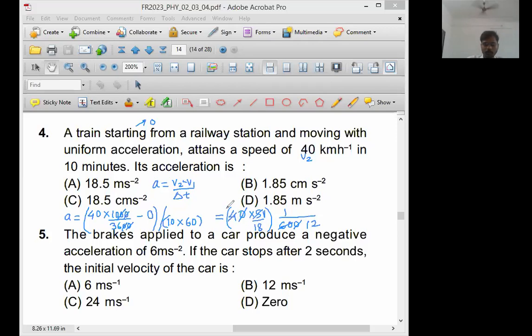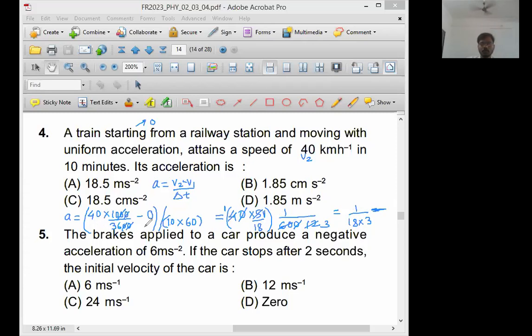Now this 4 is here and this 12 is here. 4 into 3 is 12. So 18 into 3. So 1 upon 18 multiplied by 3. This answer is in which unit? Reply me in the chat box. Here, children, in which unit is the answer?